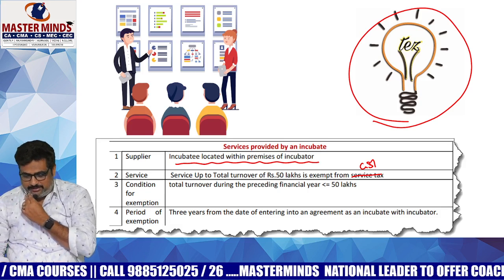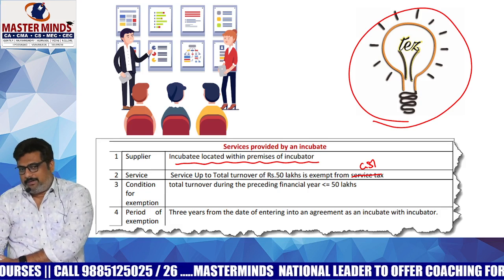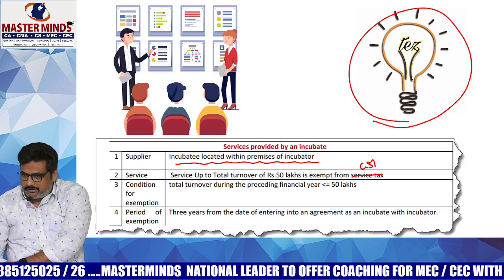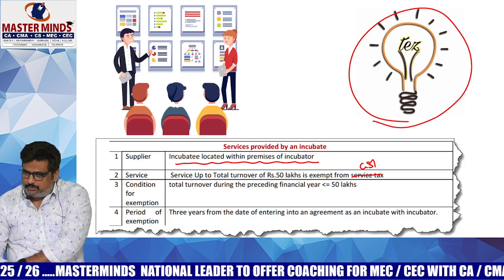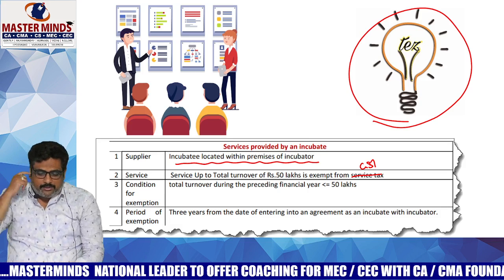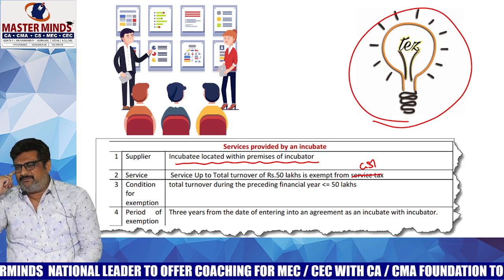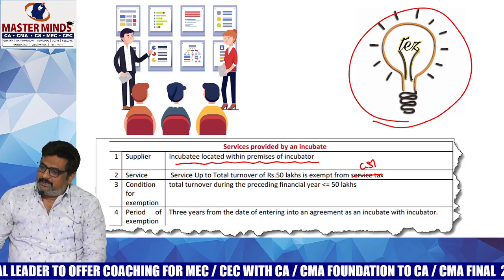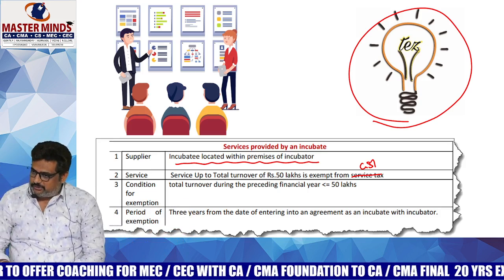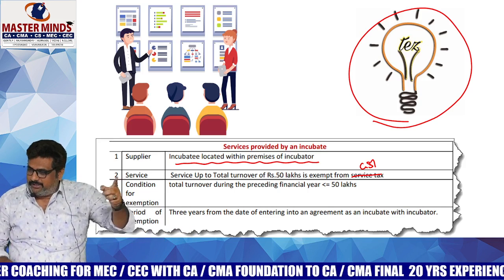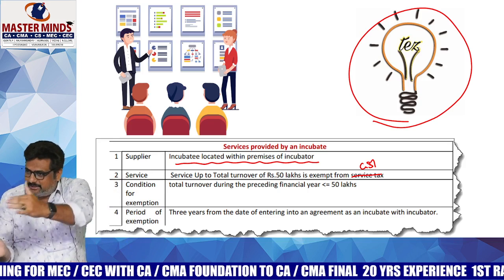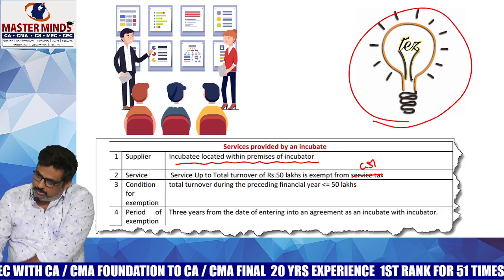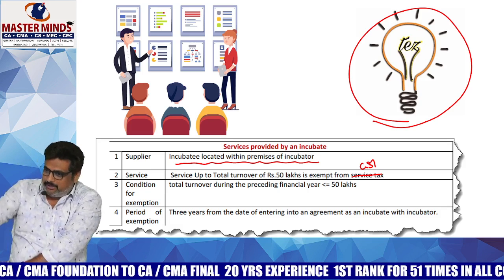Generally, if you take the example of a home loan, the home loan amount will be dispersed all at once or in installments. Just like that, the funding will also be done in installments. Generally, what they will do is, in Telangana, T-Hub is there. The big complex will be there. In that particular complex, some open spaces will be there. One cabin is there for you, just like your study hours cabins. More or less, that type of cabins will be there. That cabin is your office until you start the commercial production. You are the CEO and you are the office boy. Only you are the employee also.